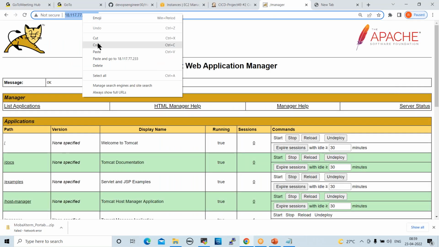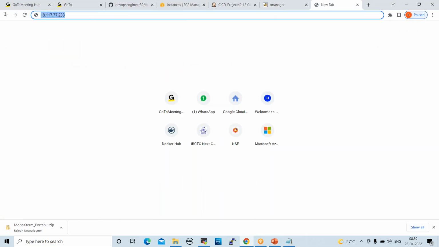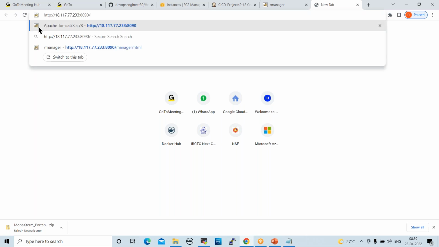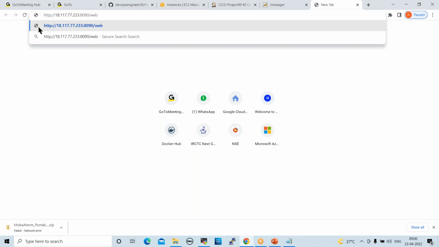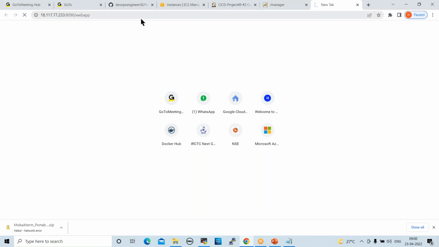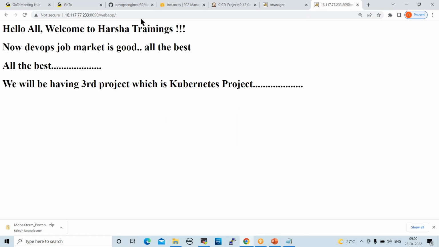Yeah, just copy this URL, paste here, and add webapp. If you want to access that output, whatever you deployed, you can give it like this: Tomcat URL/webapp. Enter. See here, this is the code which is available in GitHub, right?